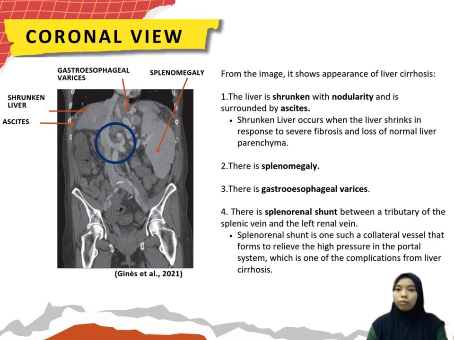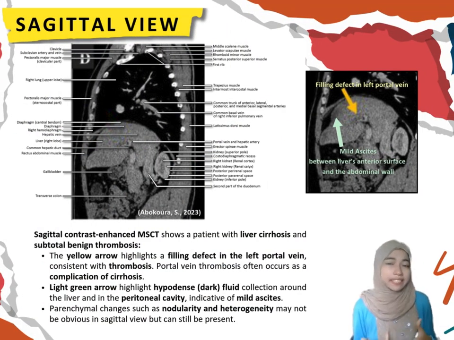The portal hypertension comes from the scarring and fibrosis in the liver that increase resistance to blood flow through the liver. The image shows a sagittal view of contrast-enhanced multiphase CT for a patient with liver cirrhosis. The portal vein, or hepatic portal vein (HPV), is a major blood vessel that carries blood from the gastrointestinal tract, gallbladder, pancreas, and spleen to the liver.